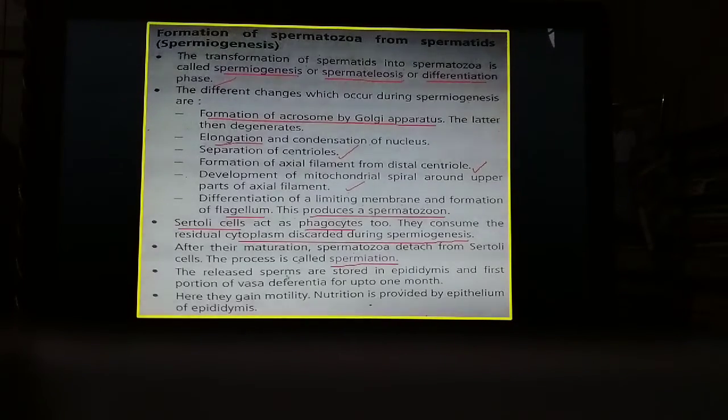So when spermatozoa detach, they get stored in the epididymis and first portions of vasa deferentia of testes up to 1 month, where they gain motility, and also they are supplied with nutrition from the epithelium of the epididymis. So these are some facts related to